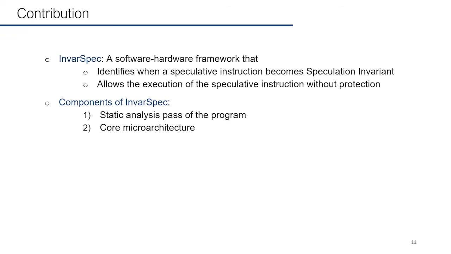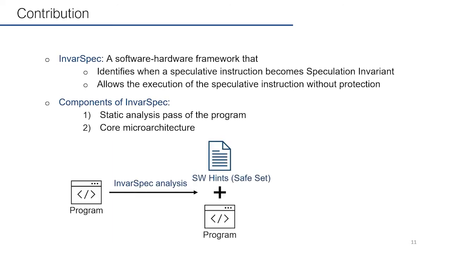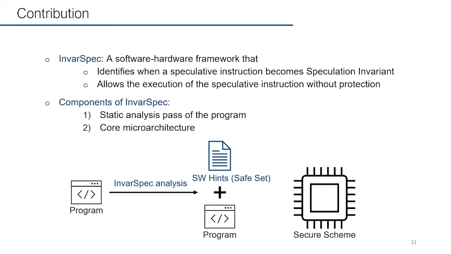The contribution of our work is InvarSpec, a software-hardware framework that identifies when a speculative instruction becomes speculation invariant and allows the execution of the speculative instruction without protection. InvarSpec has two core components: a static analysis pass of a program, which takes a program as input and generates software hints called SafeSet for the program. It also has a core microarchitecture added on top of existing secure schemes.